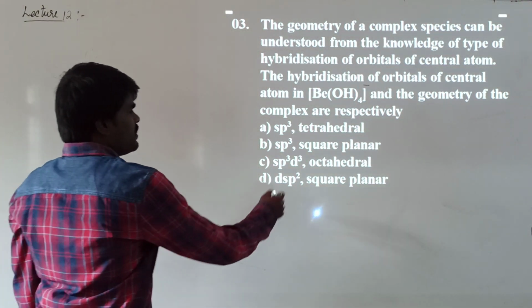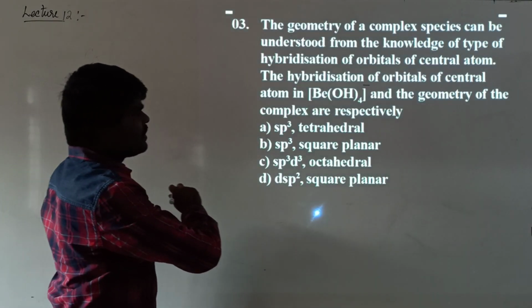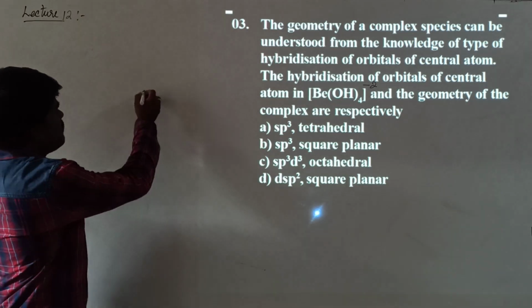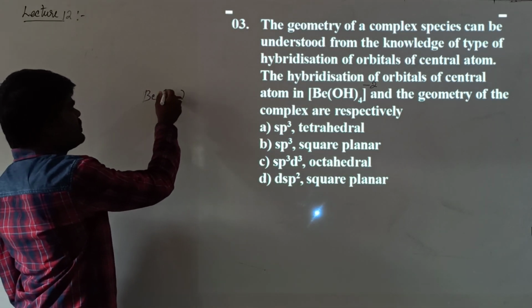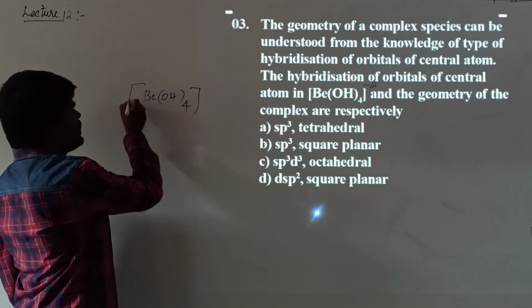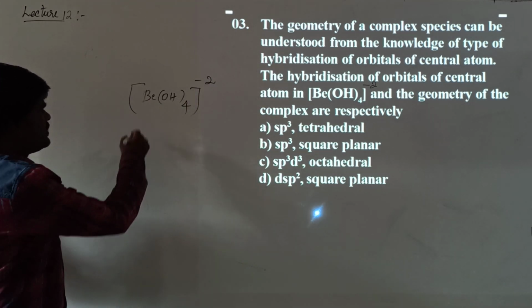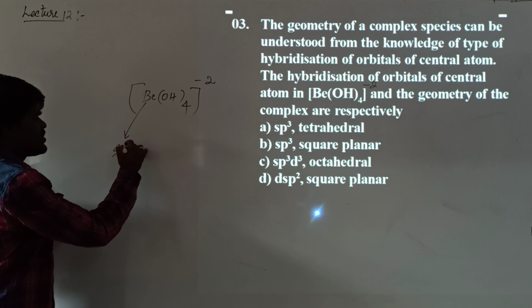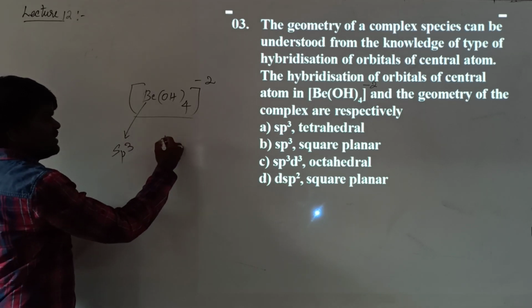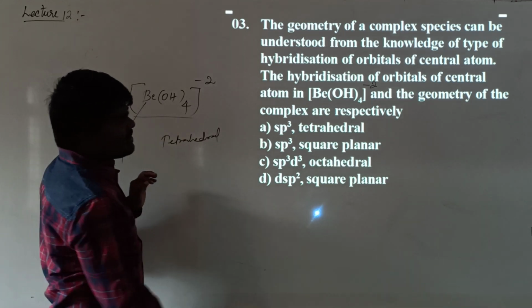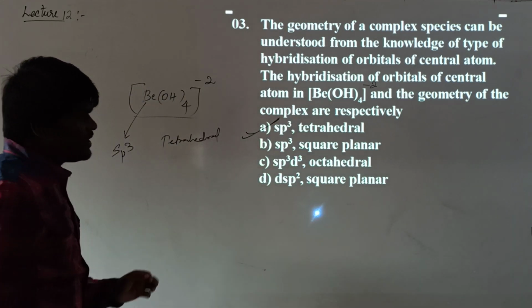Here it is a 2 minus charge, beryllium taking 4 hydroxide. This is asking us to identify geometry and hybridization. Here the hybridization of beryllium is sp3 and the geometry will be tetrahedral. So the answer will be sp3 and tetrahedral.